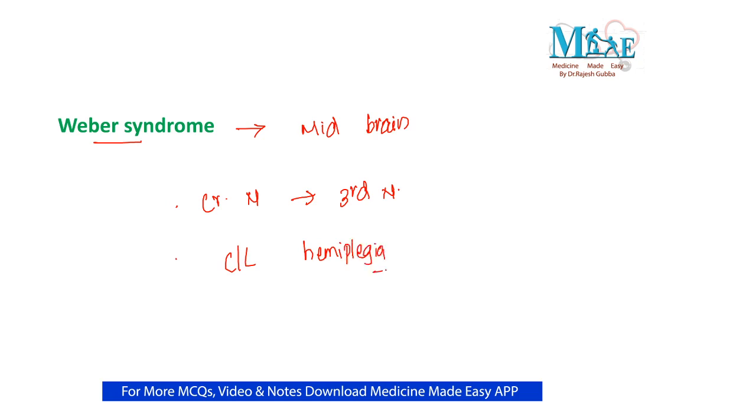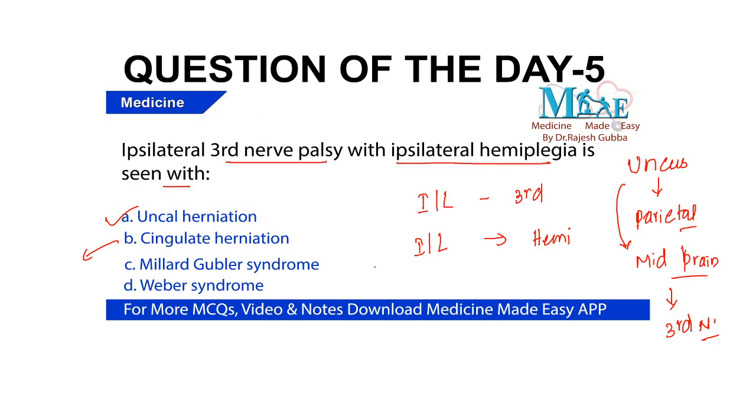Then you take the Weber syndrome. Weber syndrome, the site of lesion is in the midbrain. The cranial nerve involvement in this individual will be the third cranial nerve, and this individual will have contralateral hemiplegia. So ipsilateral third nerve palsy, contralateral hemiparesis or hemiplegia will be there. So going back to the question, ipsilateral third nerve palsy with ipsilateral hemiplegia is seen with uncal herniation.